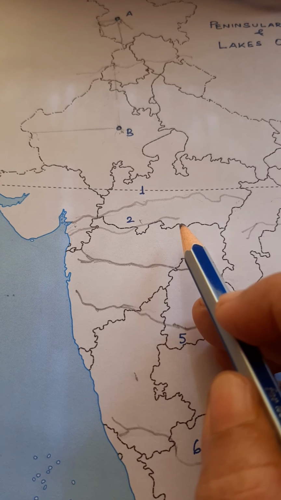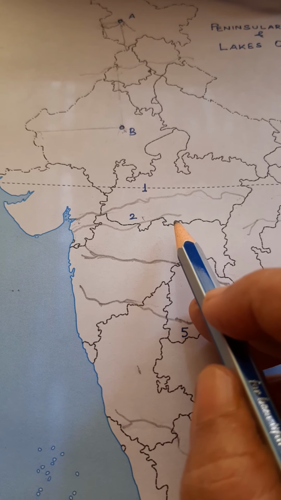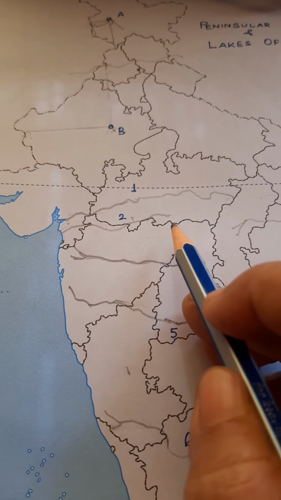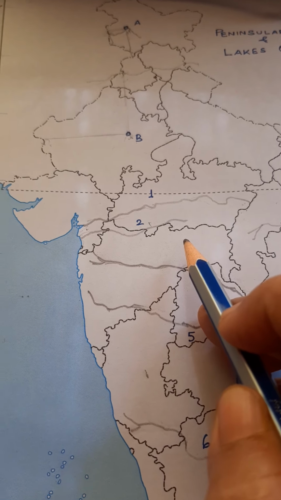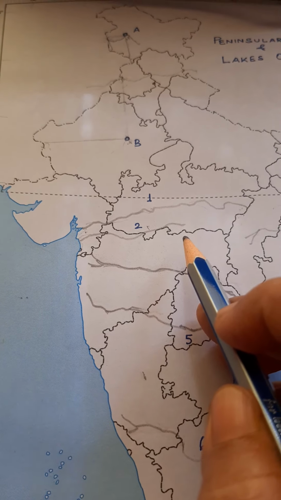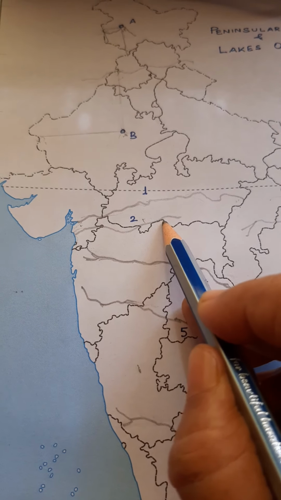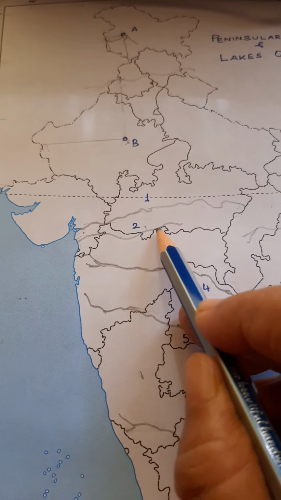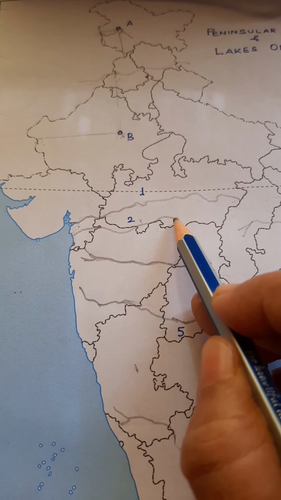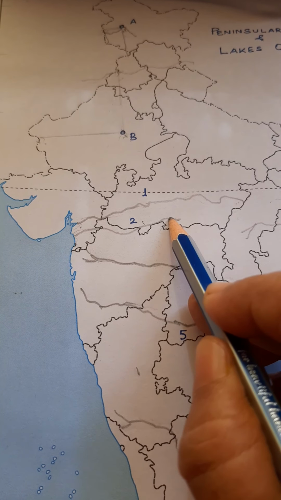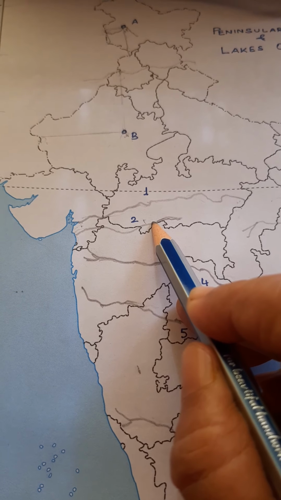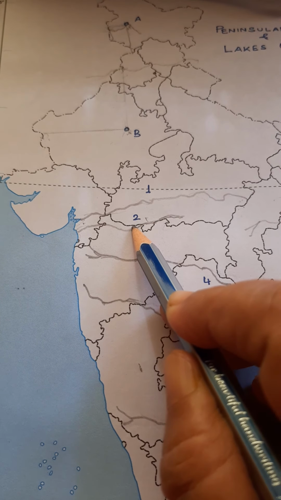So Tapi river, children, rises in the Satpura range, and this also starts from Madhya Pradesh in Betul district of Madhya Pradesh. Here you see, can you identify this bend of Maharashtra, children? So just a little bit away from this bend it will start, and then it flows and enters into Maharashtra.